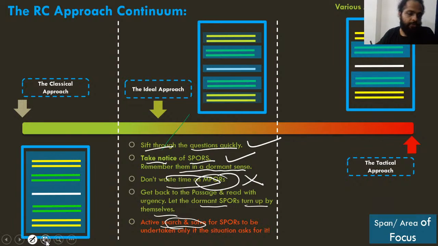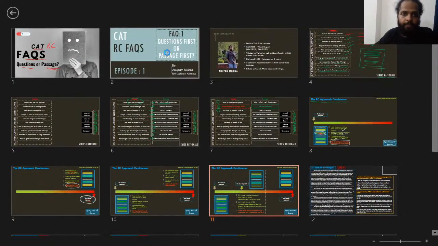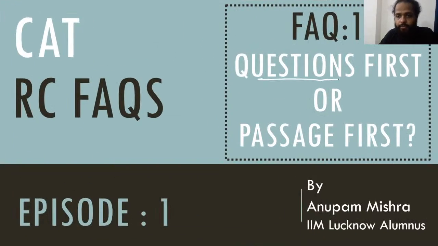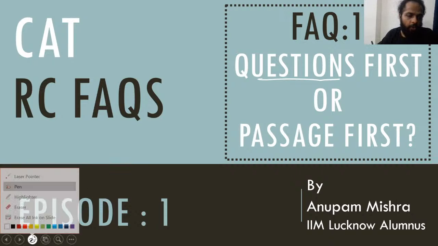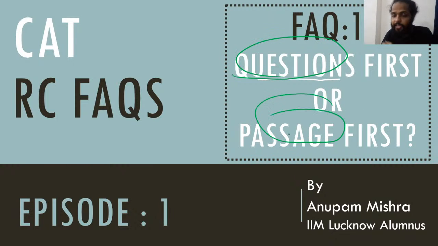This will be my answer to this one question that is asked so often by so many students, that should we attempt the question first, or should we attempt the RC first, right? It's neither. दोनों में से कोई भी नहीं है, as usual. And once you get started to get into a B school, you'll understand that most of the questions don't really have such straightforward answers. It always depends on what situation you are in.